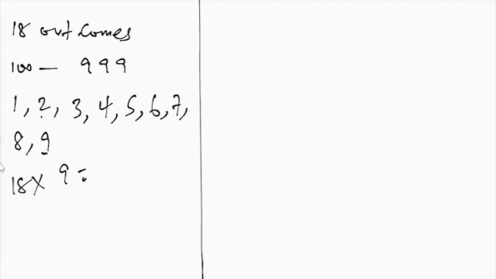18 multiplied by 9, 18 multiplied by 9. That will give you, this is 72. That will give you 162. Yes, 162. For outcomes starting with 1 and having just 1 zero, we have 162 possible outcomes.